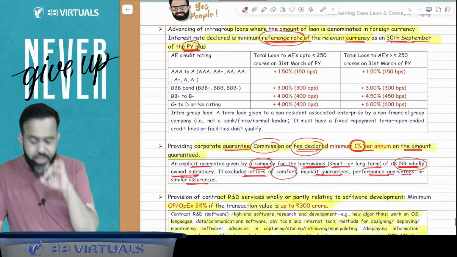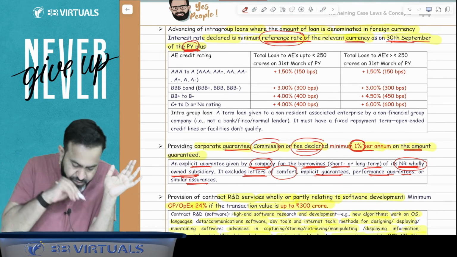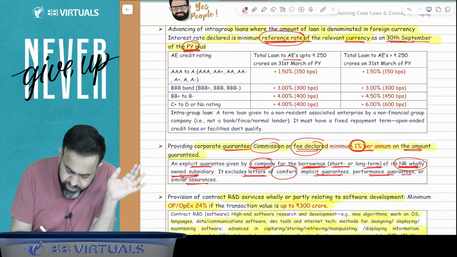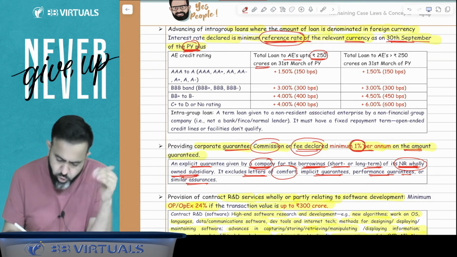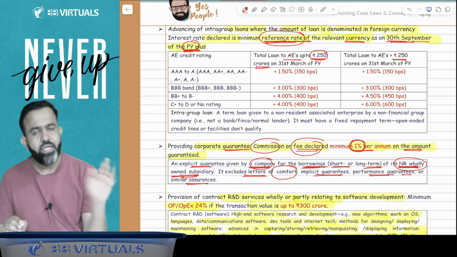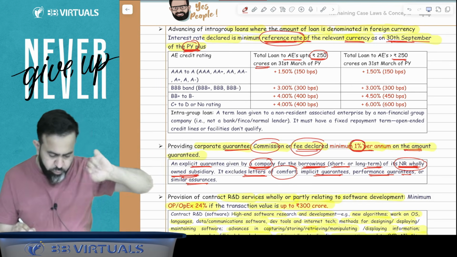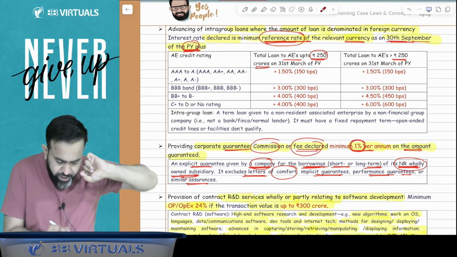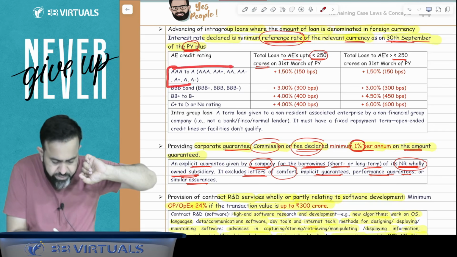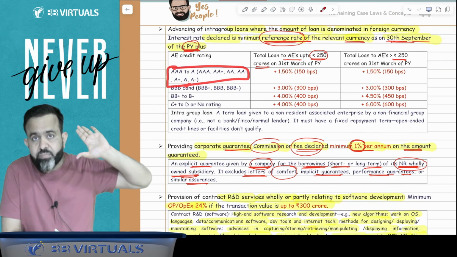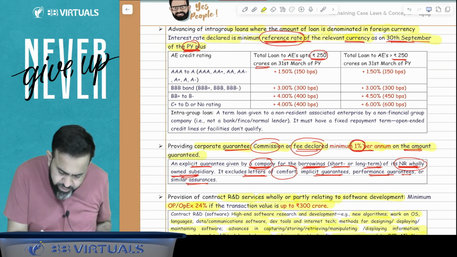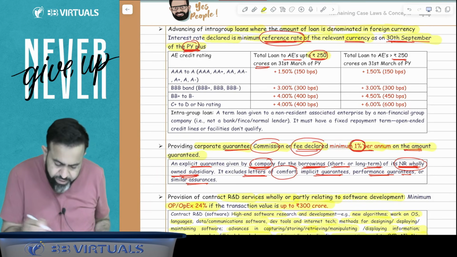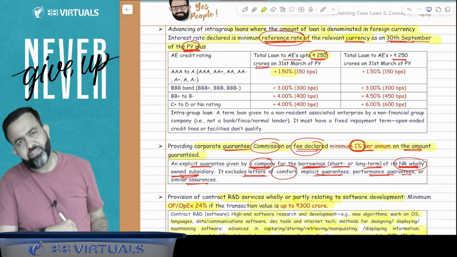But how much do you have to add? First, you have to check whether the total loan to the associate enterprise is within the limit of 250 crore rupees or the loan is more than 250 crore. If the loan is within the limit of 250 crore, now check: if that associate enterprise is covered in the A category, triple A to A, then just add 1.5%.